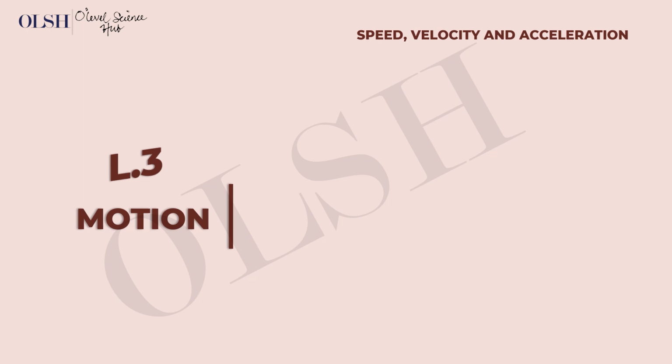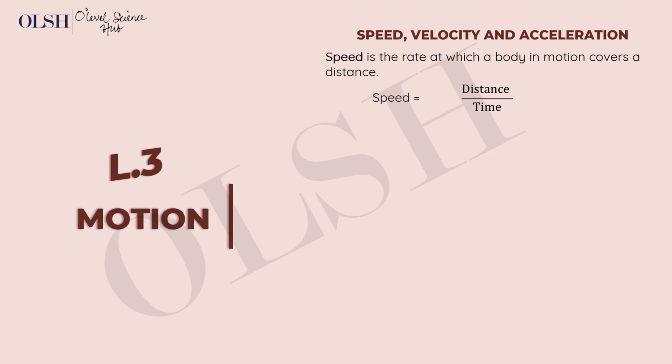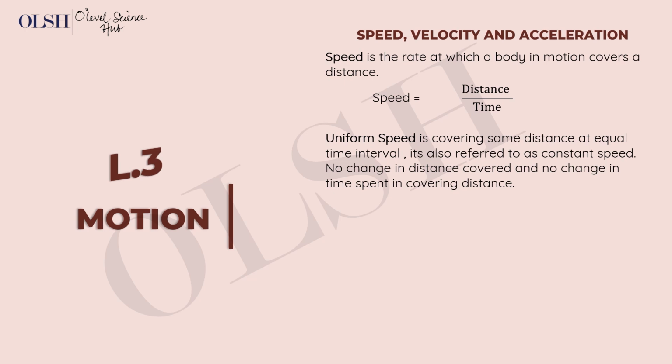Speed is the rate at which a body in motion covers a distance. So speed is actually distance over time. That's the formula for speed. Uniform speed is covering the same distance at equal intervals of time. It can be referred to as constant speed. No change in distance covered and no change in time spent in covering the distance. So let's say you're traveling and I decide to observe your motion, and I check your first 5 minutes. I noticed you covered 3 meters. I check your next 5 minutes and I notice you covered 3 meters.